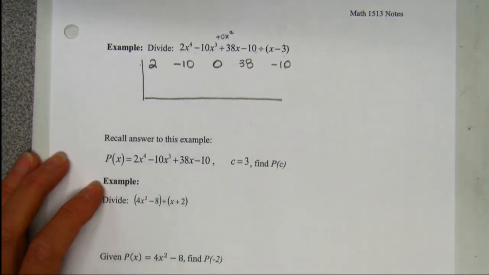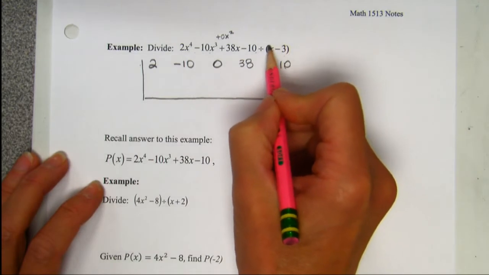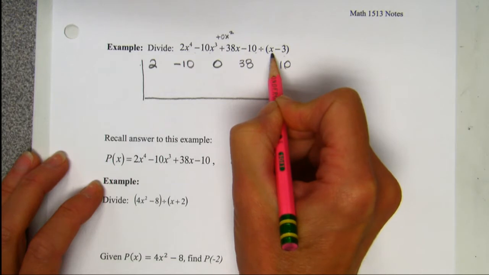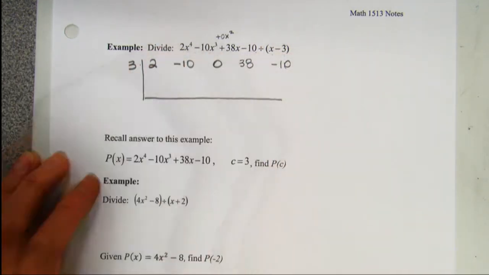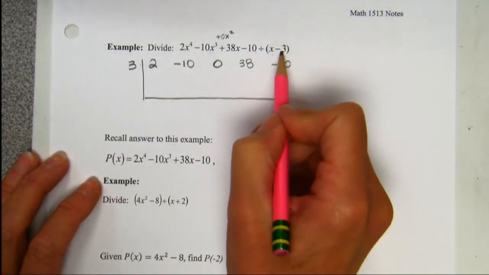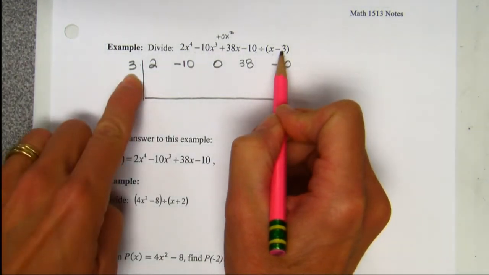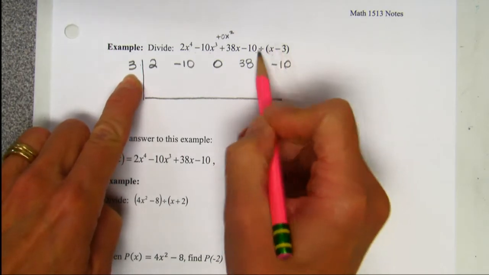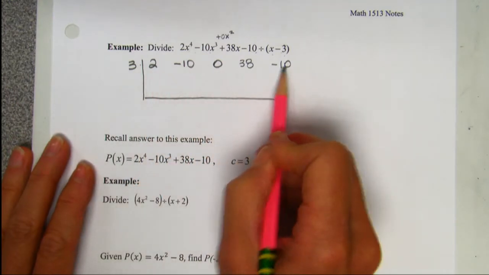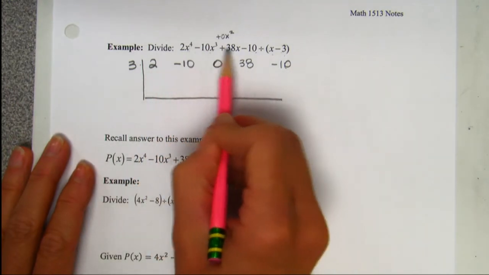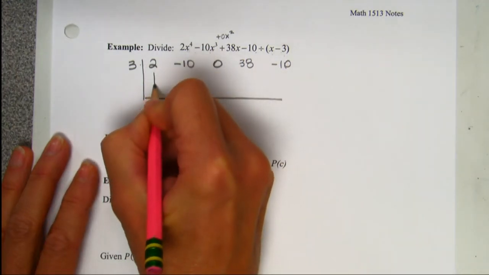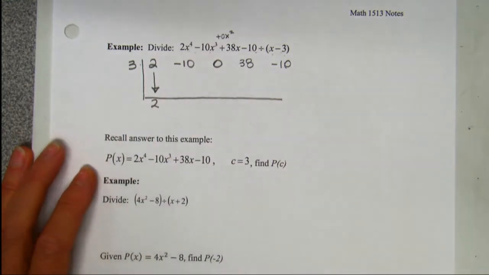On the outside of the house, we put the number that makes this equal to 0, the value for x that makes this equal to 0. Some of you have learned just to change the sign. If you have a -3, you put a +3 on the outside. That's fine. It's whatever makes this 0. All right, so now we have kind of written this problem with a division house so that we don't have any of the x's. We only have the coefficients. What you do is you drop your 2 and put it on the outside of the L.